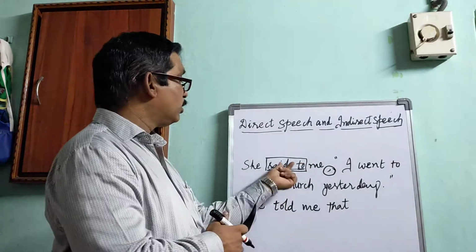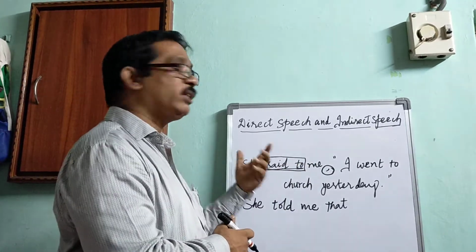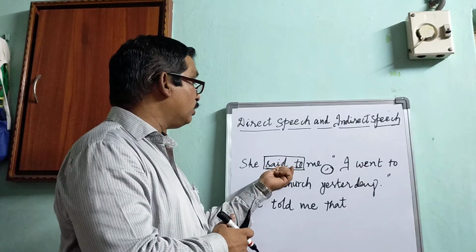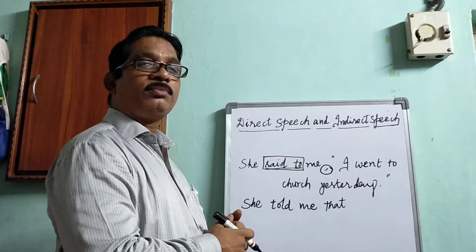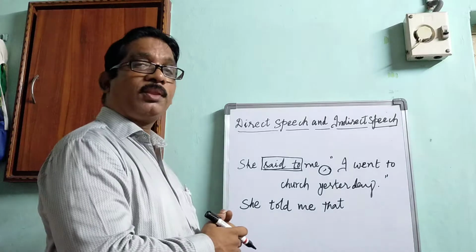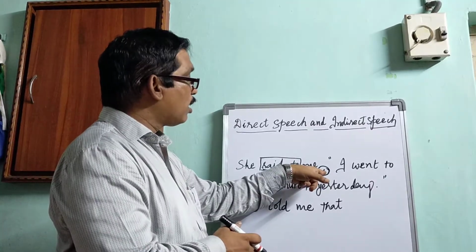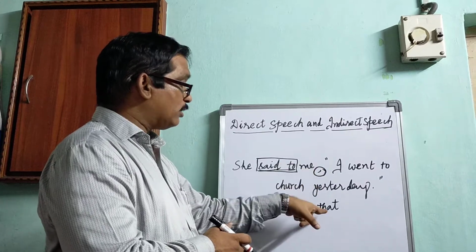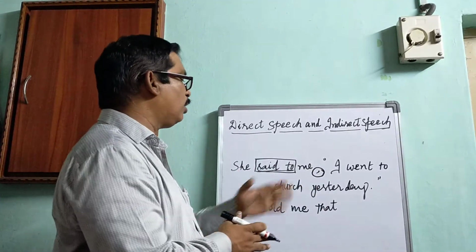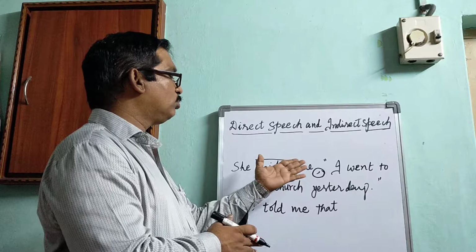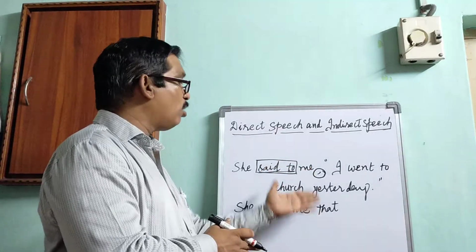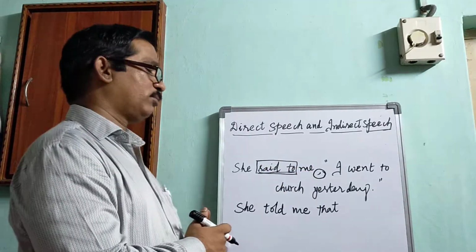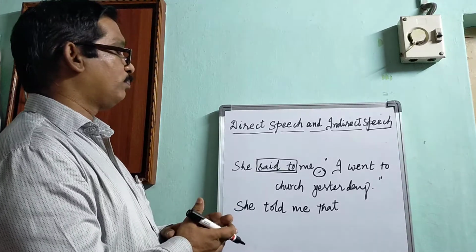To whom she said, that said to is given. This said to is changed into told. Next, comma should be removed. In the place of comma, we can use the conjunction that. This is the second rule.